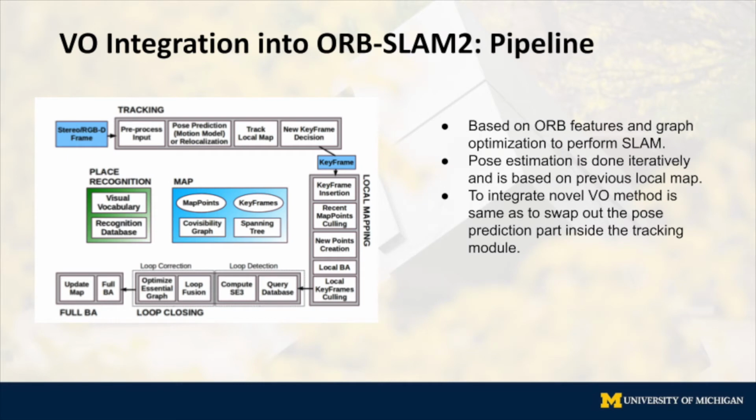Our first task is to integrate our customized visual odometry into the existing pipeline of ORB-SLAM2. To enable that integration, we need to swap out the pose prediction part within the tracking submodule with our own customized visual odometry.